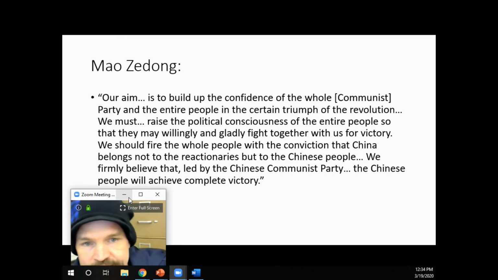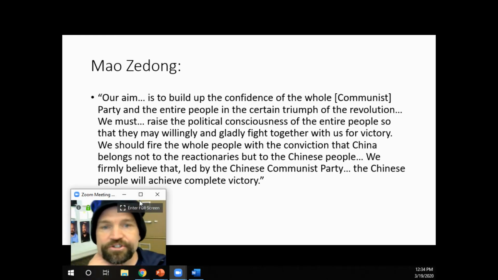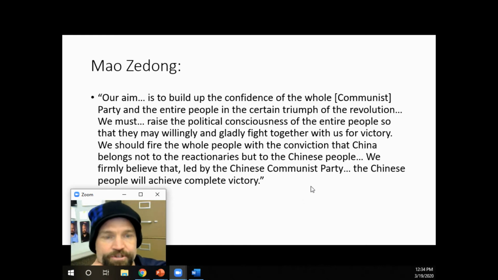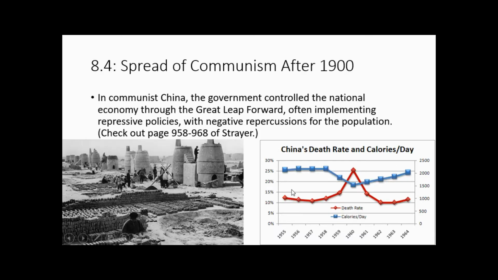We should fire the whole people with the conviction that China belongs not to the reactionaries, but to the Chinese people. We firmly believe that, led by the Chinese Communist Party, the Chinese people will achieve complete victory."